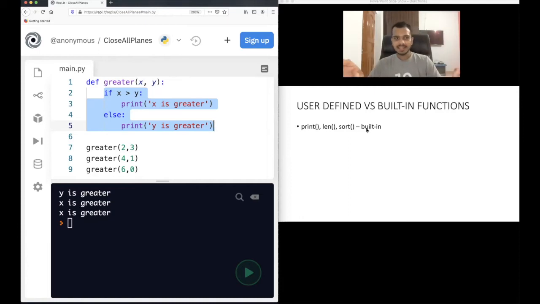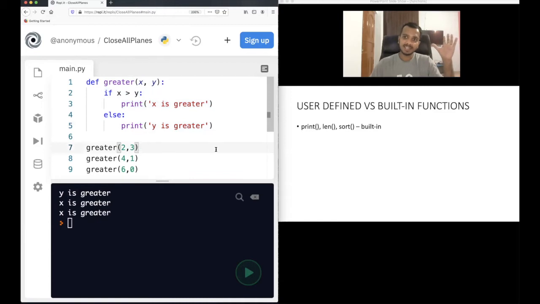So a function is nothing but a function name. You provide some input to the function, and that function will give you an output. In case of print, you are passing some variable name to the print function, and it will print that to your screen. Similarly, with the len function, when you pass a list, it will tell you the length of the list. When you pass a string, it will tell you the length of the string. That's what is quite useful. You do not need to understand how the function is working. You just need to give input, get output. That's how useful a function is.